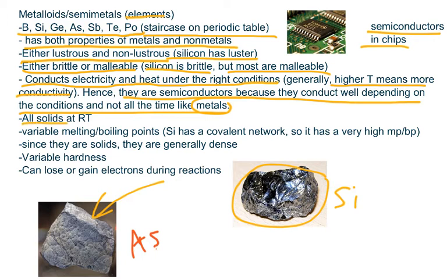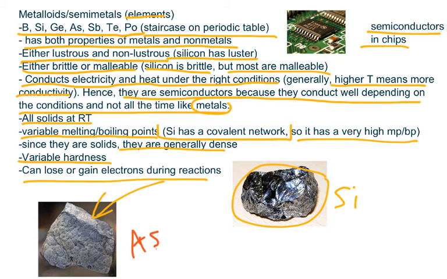Now, all the metalloids are solids at room temperature. They have variable melting/boiling points. And to demonstrate this, silicon has a covalent network, so it has a very high melting and boiling point, while other metalloids might not have as high of a melting or boiling point. Now, since they are solids, they are generally dense. They have variable hardness, and they can gain or lose electrons during reactions.